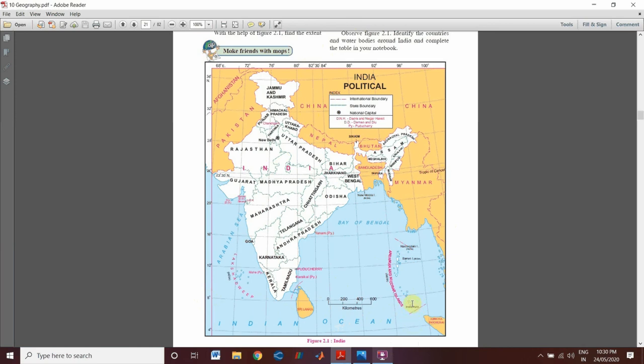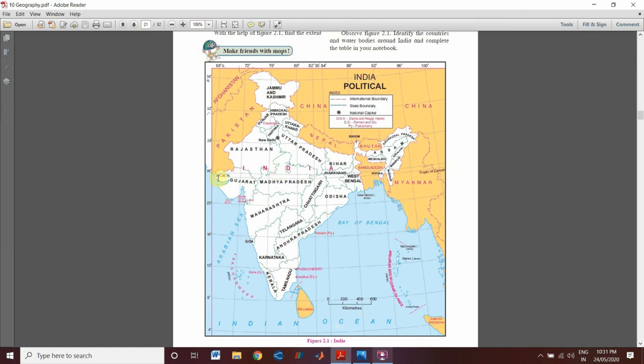Indira Point is a village in Nicobar district at Great Nicobar Island of Andaman, and this point was formerly known as Pygmalion Point and Parson Point, and it was renamed as Indira Point in honor of Indira Gandhi during the mid 1980s. Now let's see about Tropic of Cancer.